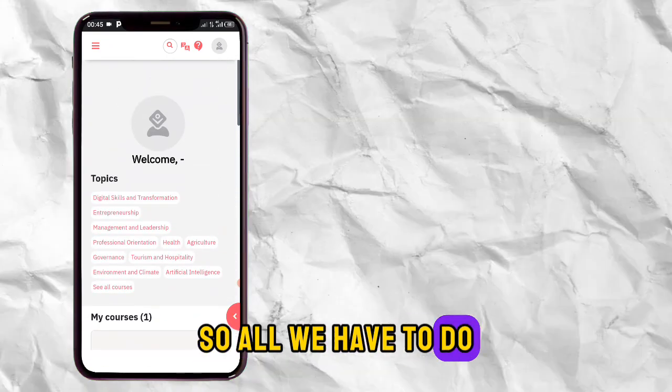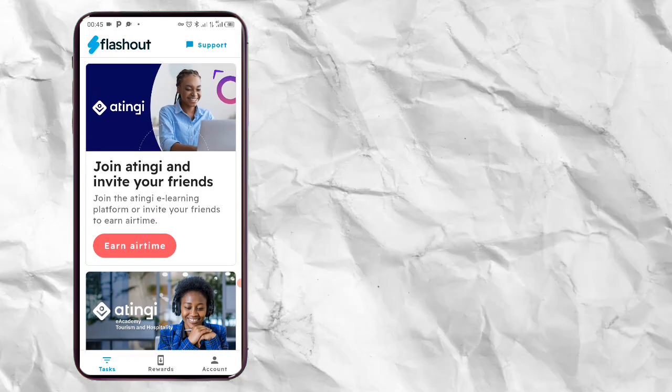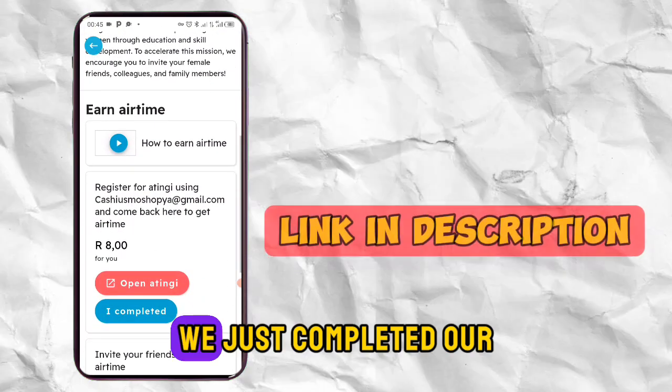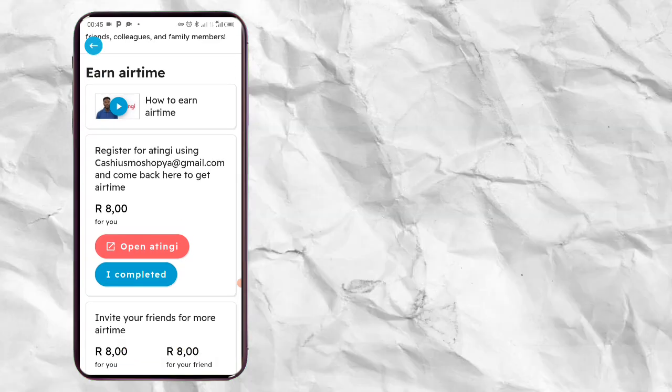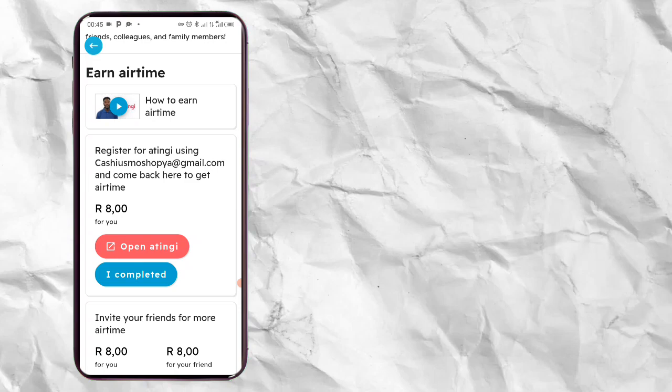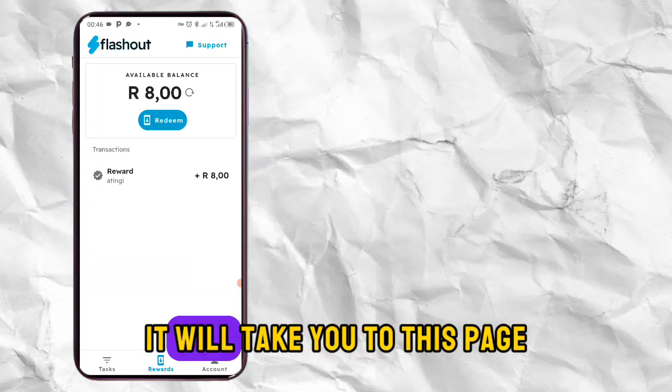So all we have to do is go back to our Flash Out account. Go back to the app. So after you come back here on your app, click there anytime. So we just registered there, right? So we also completed the account, right? We created an account. So click on I completed it, right? Click there. So you can see there, right? It will take you to this page.